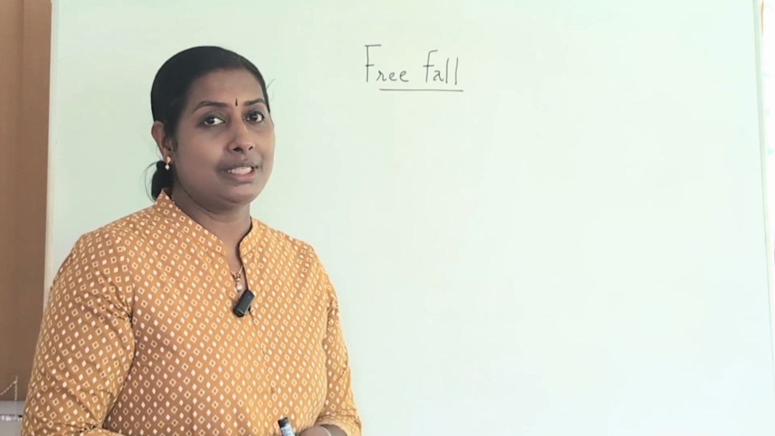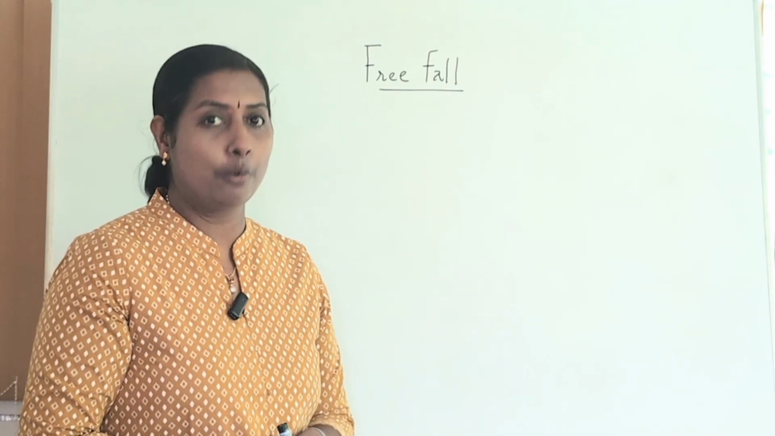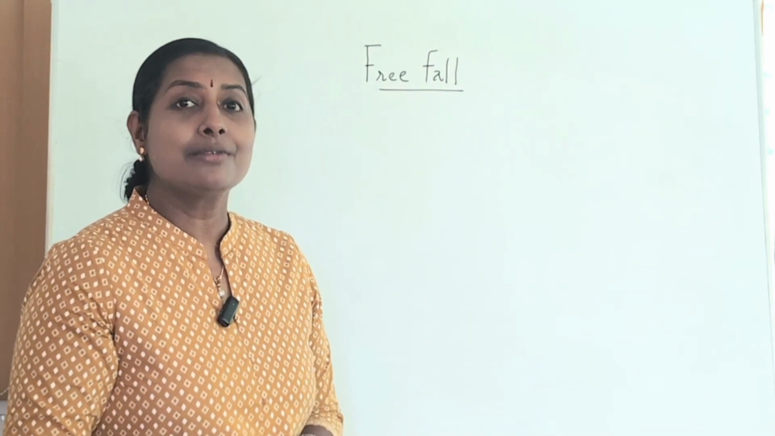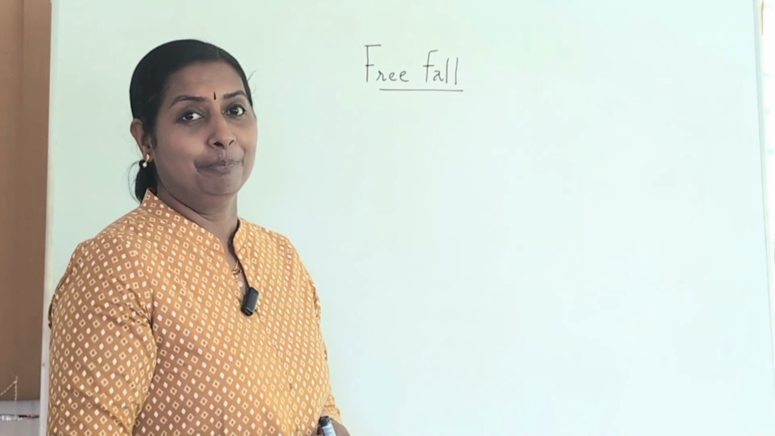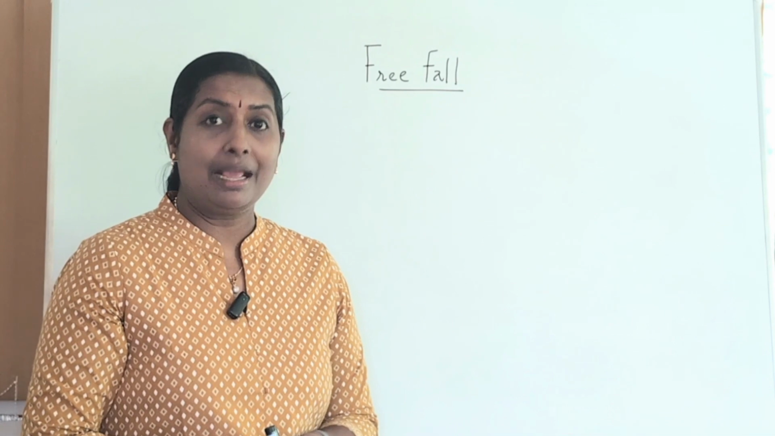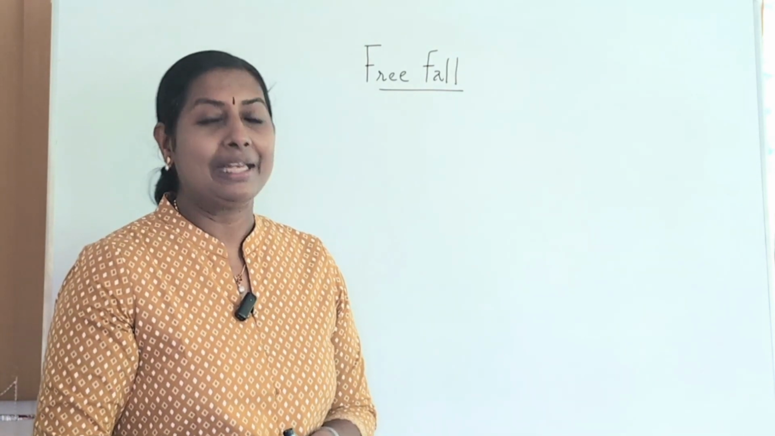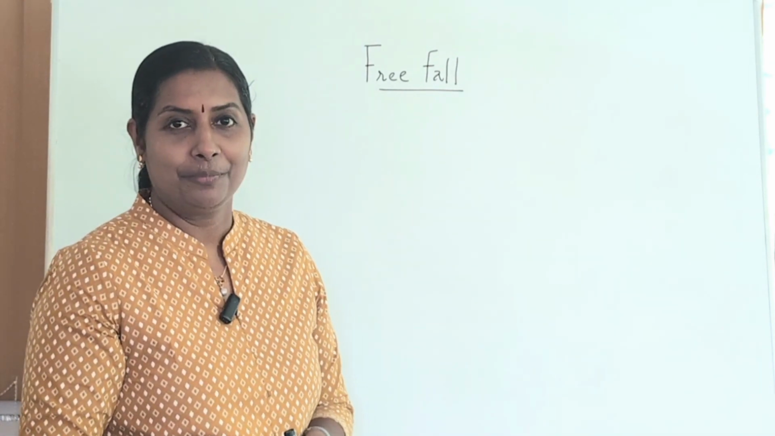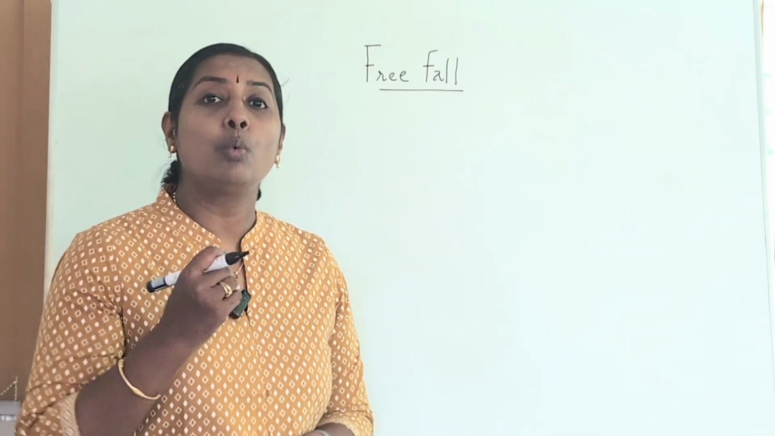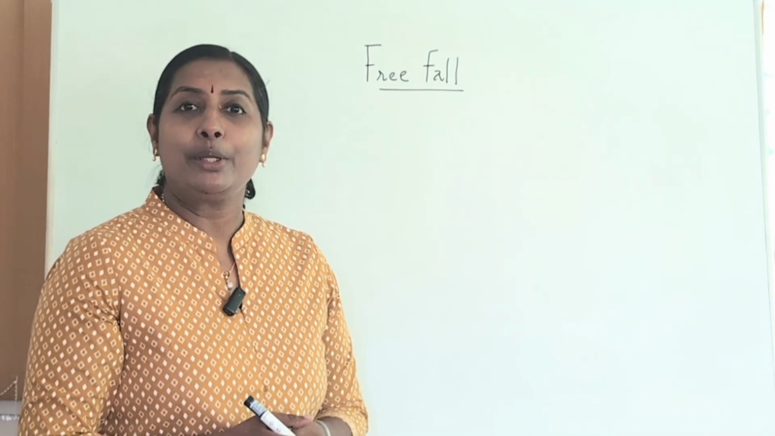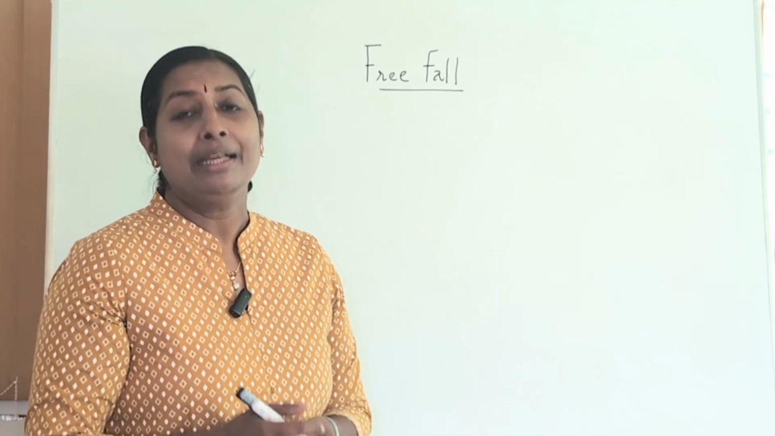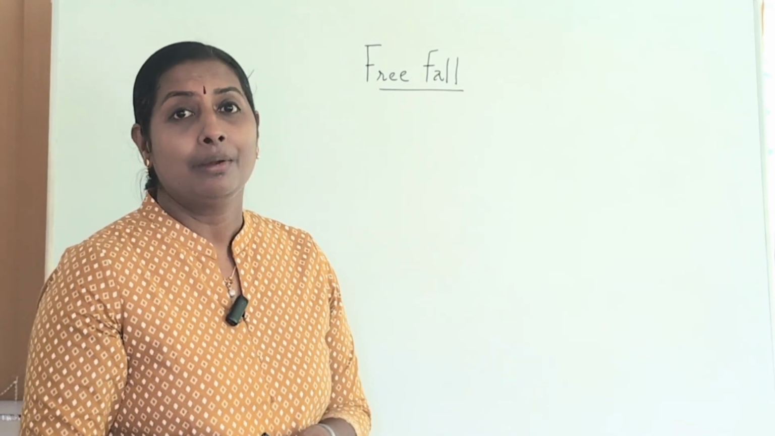Before going to the details of this free fall, let us just remember an experiment done by Galileo Galilei. He dropped a feather and a coin from the Leaning Tower of Pisa, and he observed which one would reach the ground first. So obviously we expect that the feather will come down later, right?